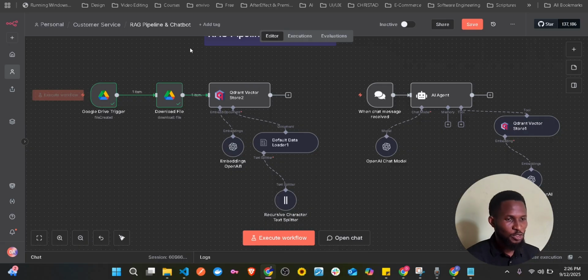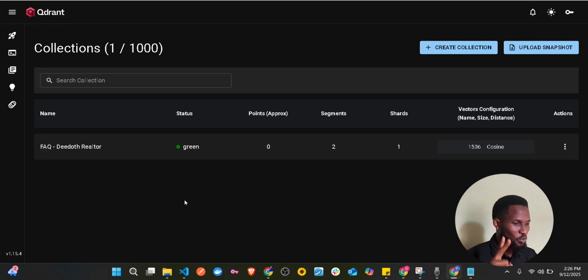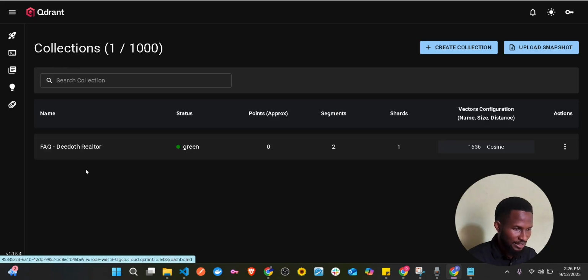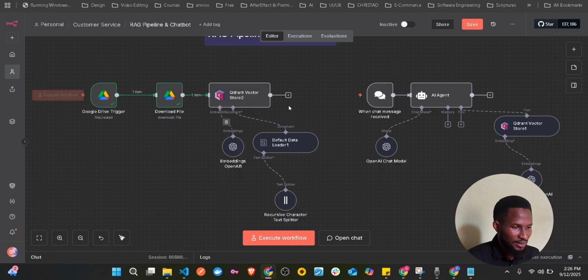So when we execute it, let me just show us. We created 2 collections. One is what we created here. Another one is what we created on the n8n workflow itself. And if I restart it, you will see that we don't have it there. This is still what we have, fact dot. So if I execute it, now see what's going to happen.